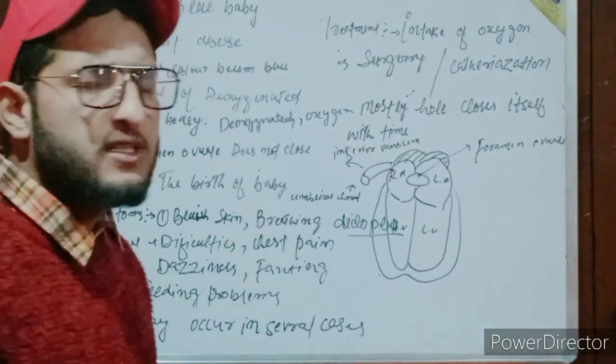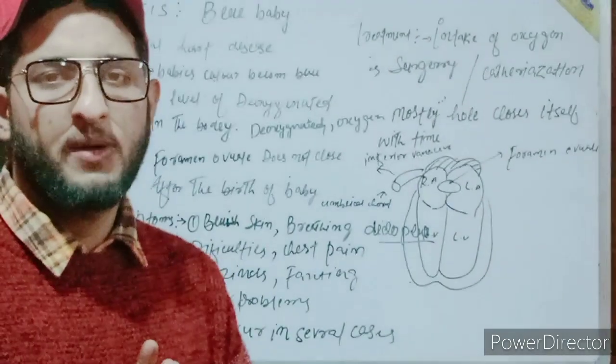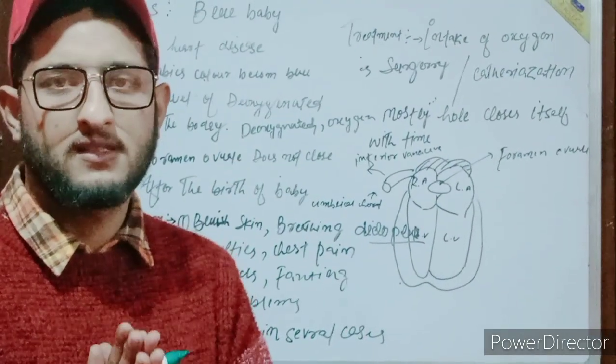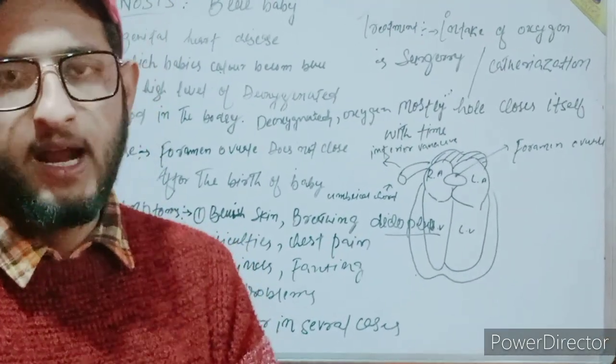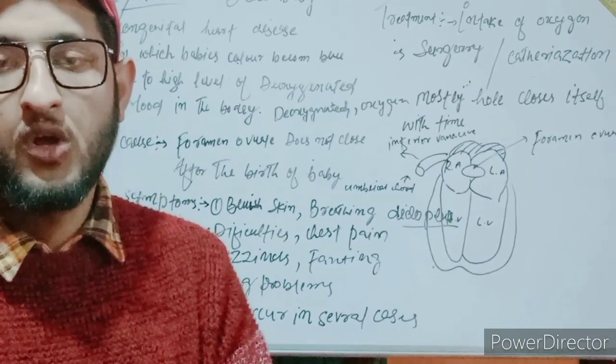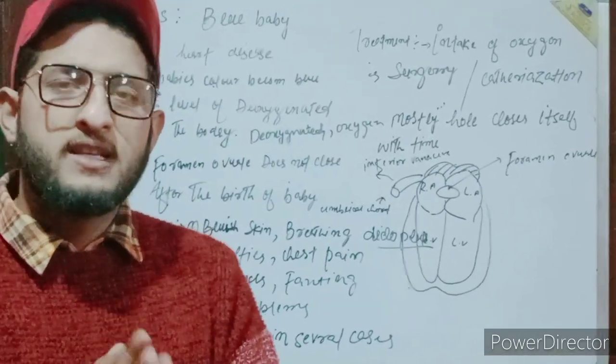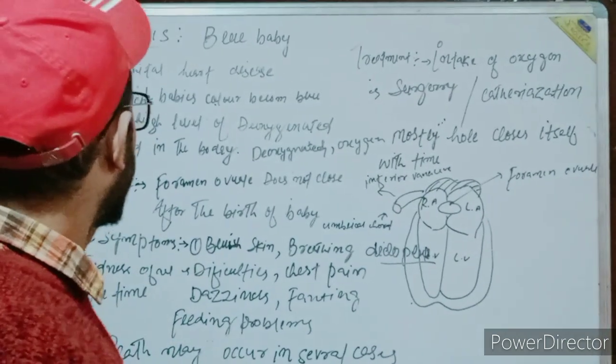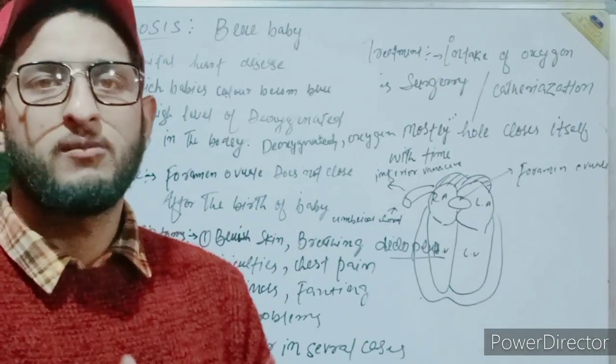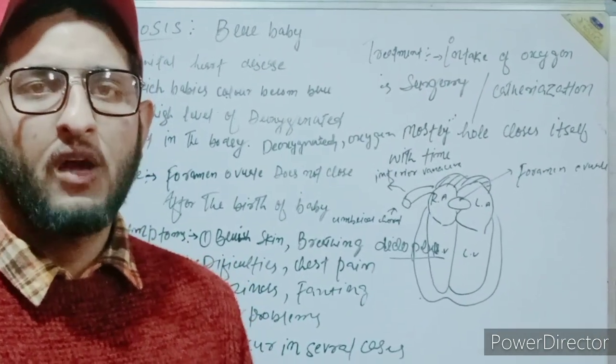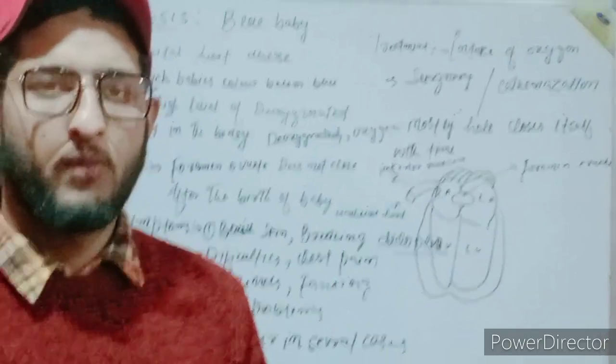As far as this disease is concerned, the name is basically a combination of two words: cyano and sis. Cyano means the blue colorization and sis means the condition or complication. So according to the definition, it is the condition, or we can say the complication, in which the baby's color becomes blue due to an increase in the level of deoxygenated blood in the body of the baby.